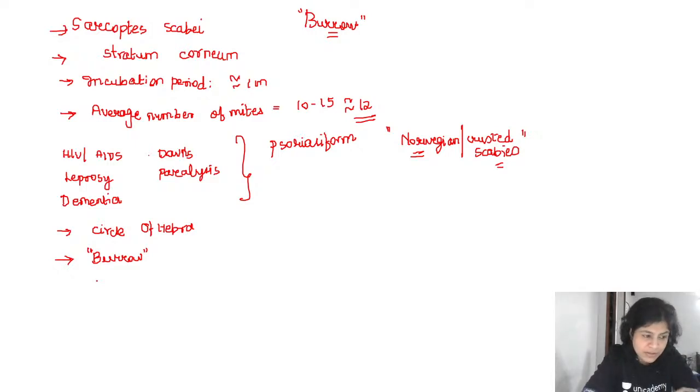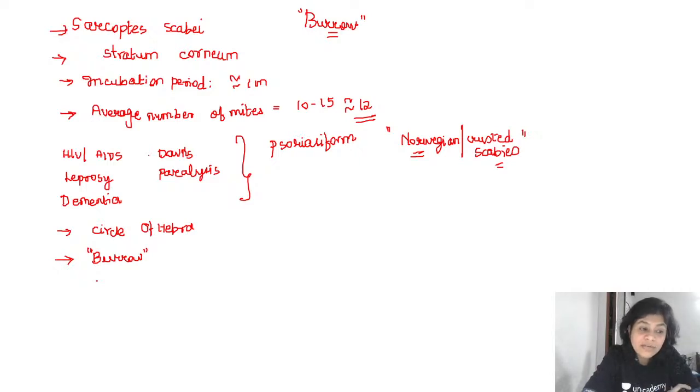Or you can take Parker's ink, which is used in the ink pen, and place it over the suspected site of the burrow, and then you remove off the excess ink, and what you will see is a linear blue colored line because of the ink penetrating within the burrow. So that will help you to identify a burrow.